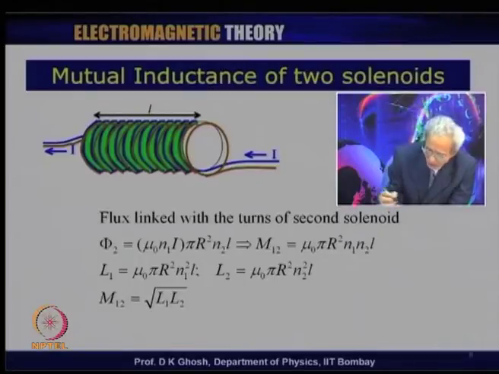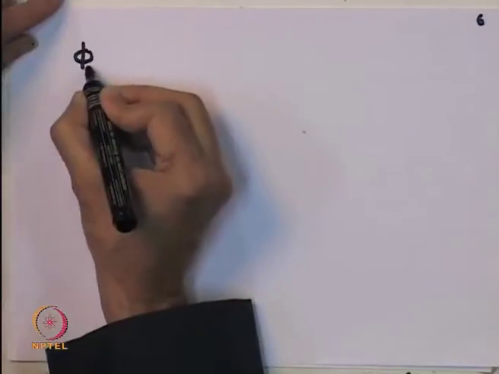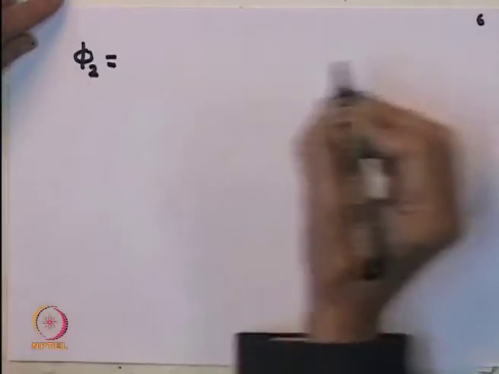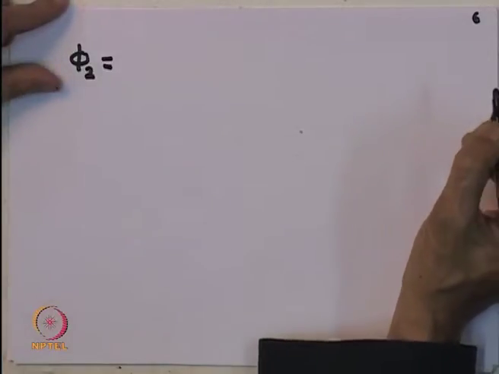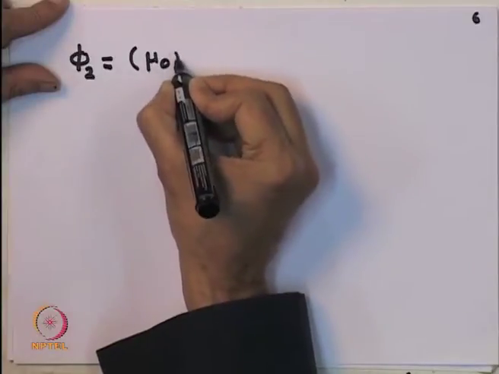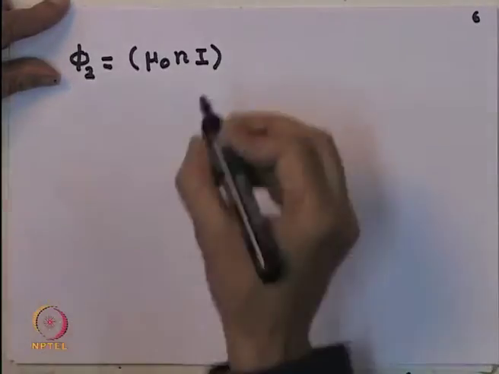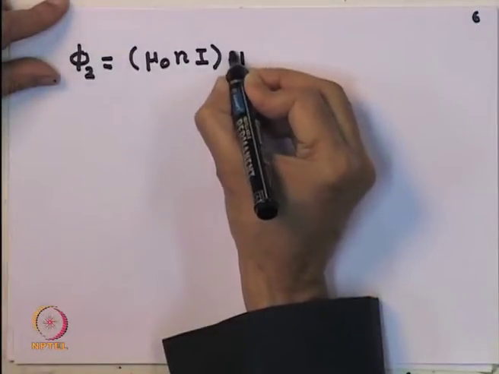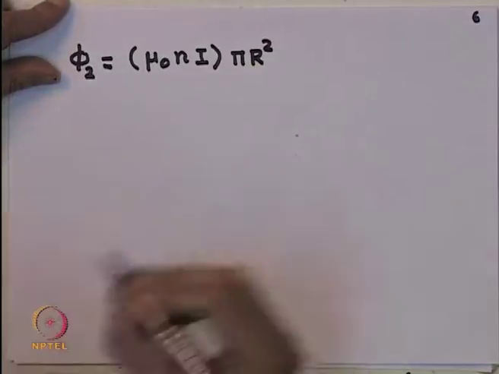So, let us look at how much flux will be linked. I am talking about phi 2 now. I am passing a current I through the first loop, which, as we had seen, gives me a magnetic field mu 0 n 1 I. The area of each turn is pi r square.